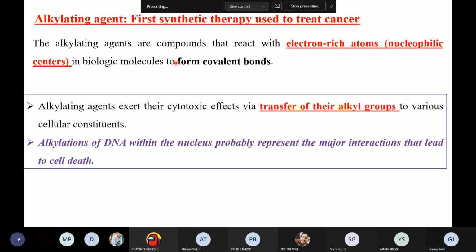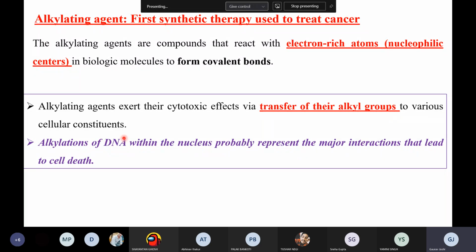Now I'll go into the basics, then I'll represent this with a figure. Alkylating agents exert their cytotoxic effect by the transfer of their alkyl group to various cellular constituents. So, alkylation of DNA: in the DNA there are nitrogenous bases, the purines and the pyrimidines. And they are basically made up of what? They are made up of nitrogen, right?